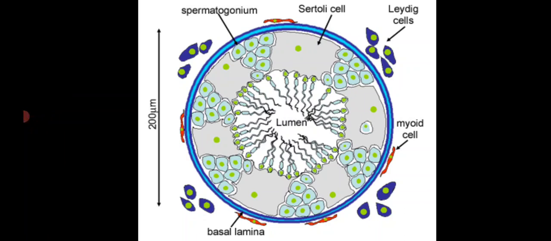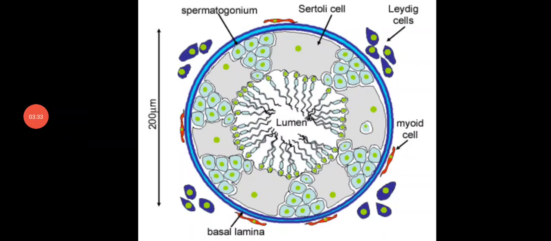The germ cells undergo mitotic division. They multiply several times and produce the spermatogonia. The spermatogonia again undergo mitotic division and produce more spermatogonia.